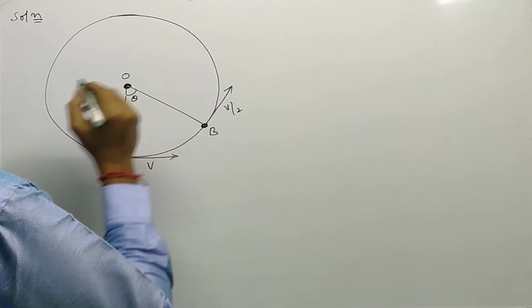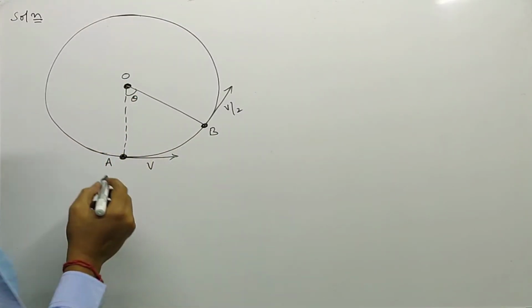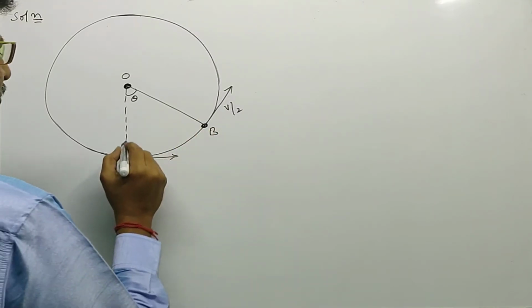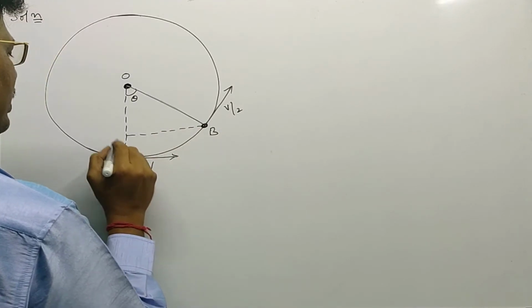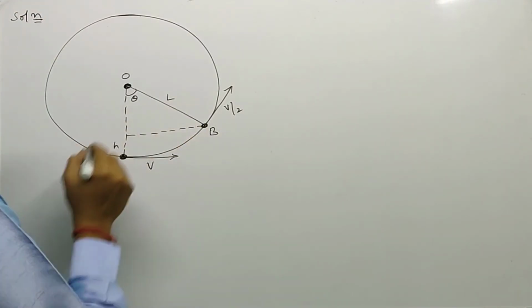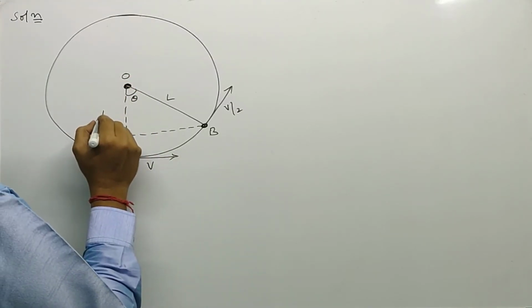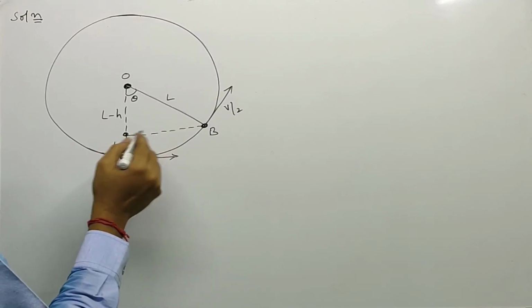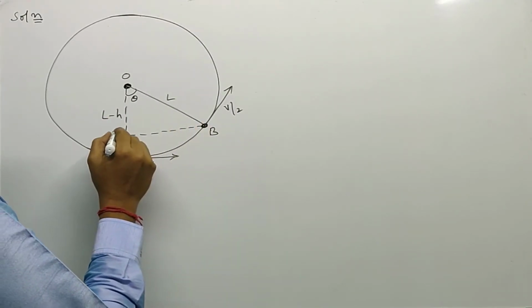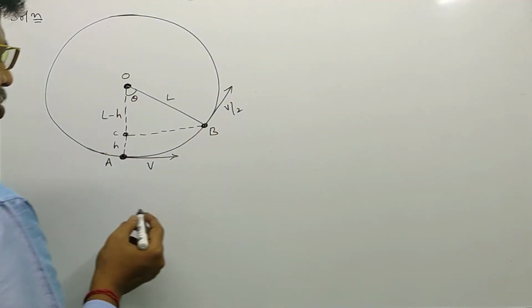Theta is the angle theta, and when the particle is moving from A to B, it also travels a certain height, which we assumed as h. This is L, length or radius, and the remaining length is L minus h. Up to this point, O, A, B, let us take here C. So AC is equal to h and OC is equal to L minus h.